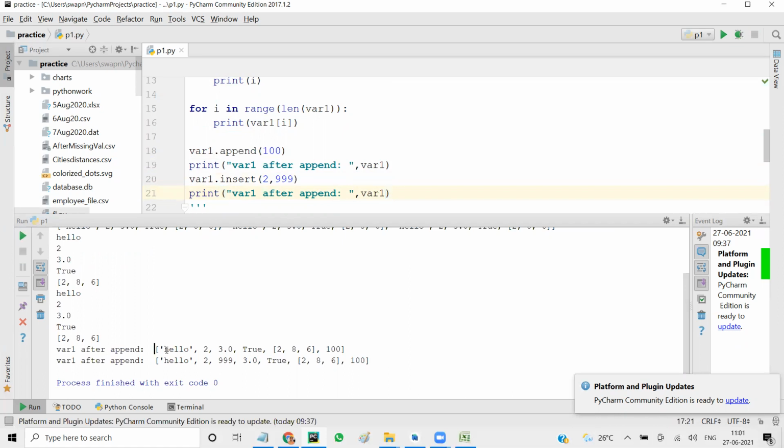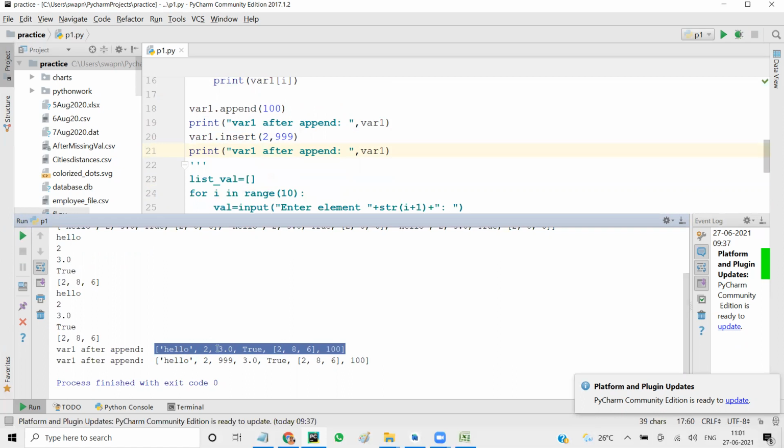So this is the original var1 before we performed the insert. Hello, 23, true, a list, and 100. Now I wanted to add 999 at position 3, for index 2. So when I added at index 2, 0 and 1 remained unchanged. At the third position, at index 2, you got 999. And everything else has moved by one space.